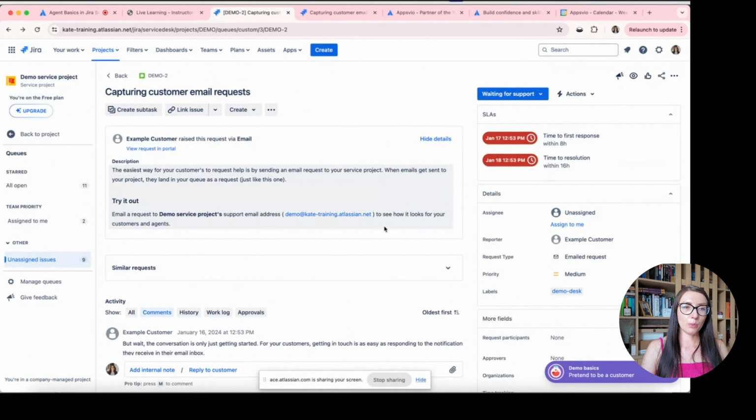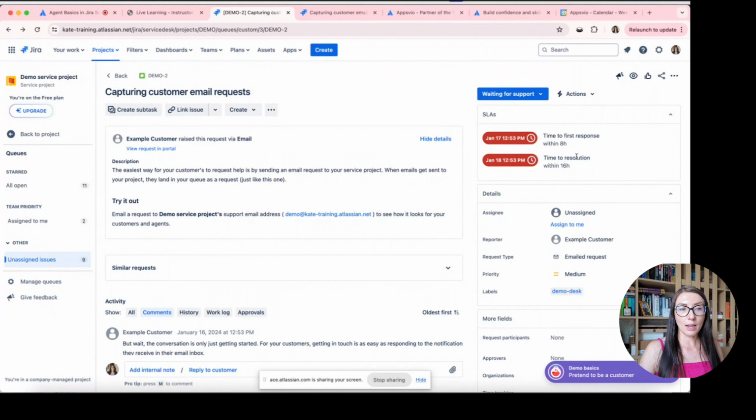Okay, the next area is SLAs. Very important in case of a service project, and it's very unique in comparison with Jira projects, because SLAs, service level agreements, are a metric which is available only in service projects. And here you can see that I have two metrics: time to first response and time to resolution.